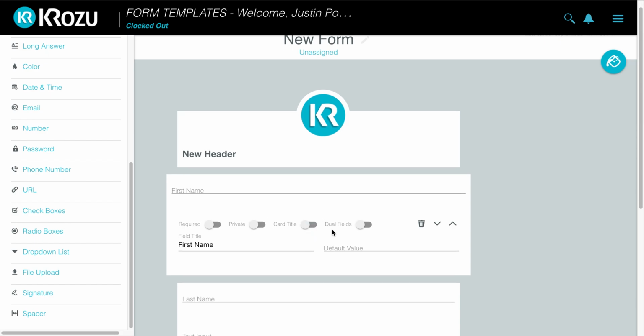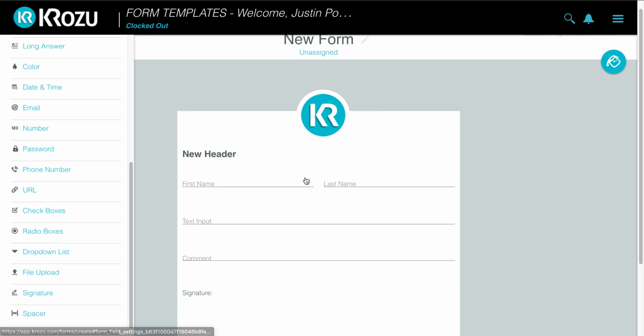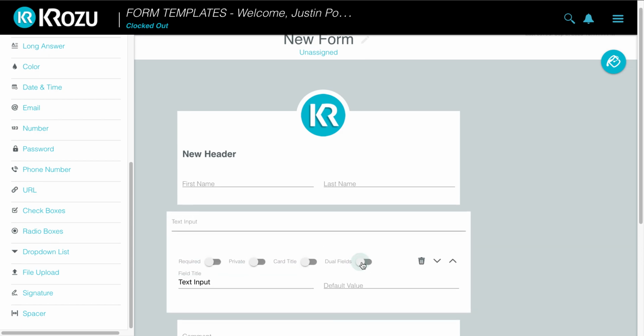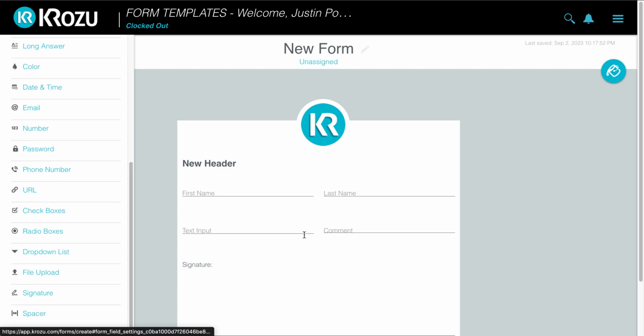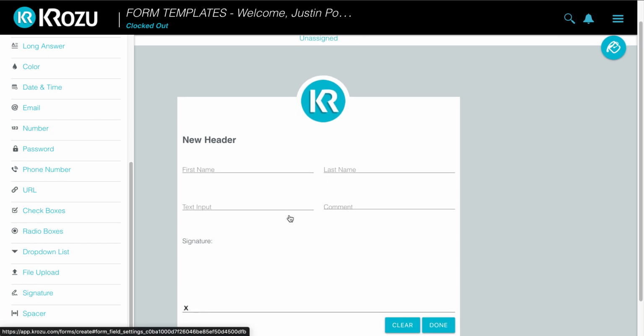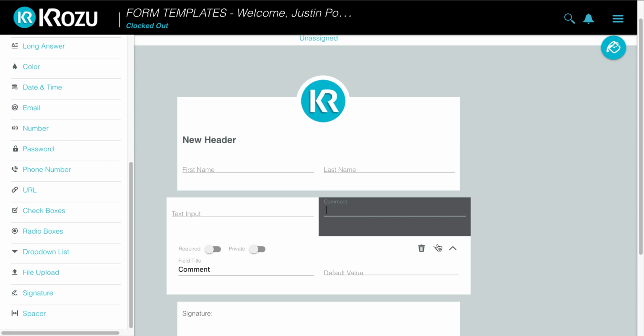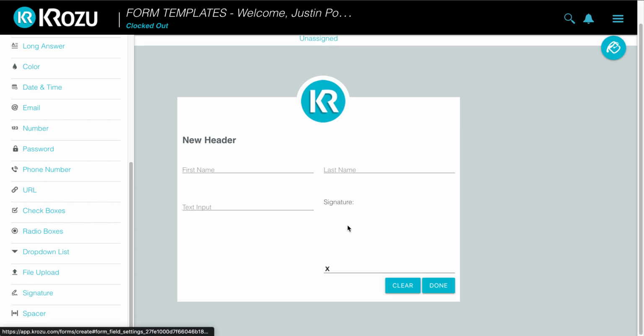Now, in form building, the most important one of these features will be the dual fields. You go ahead and click dual fields, and it'll put first name, last name on the same line. If I want text input and comment on the same line, I'll go ahead and click dual fields again. It saves space and adds more customization to your form building options. Now, if we click here, we have three options here on the right. So this trash can right here automatically takes whichever field you have selected off of the form.